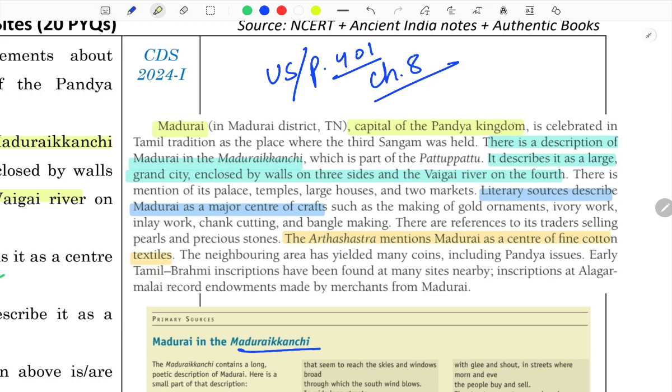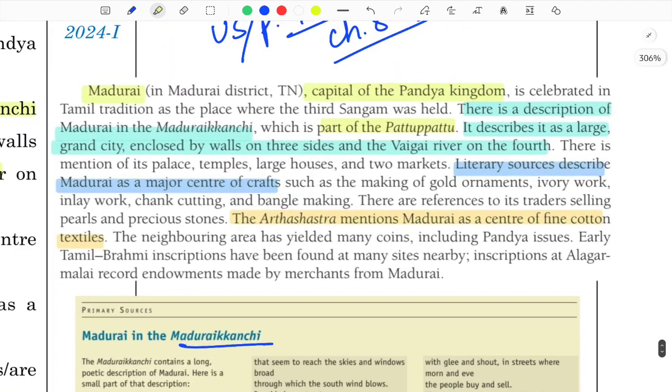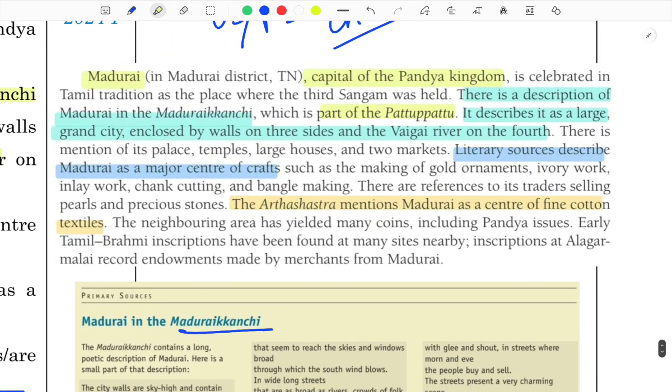Madurai, capital of the Pandya kingdom. There is a description of Madurai in the Madurai Kanchi, which is part of the Pattuppattu. It describes it as a large grand city enclosed by walls on three sides and the Vaigai river on the south, word by word. Literary sources describe Madurai as a major center of crafts. The Arthashastra mentioned Madurai as a center of fine cotton textiles.